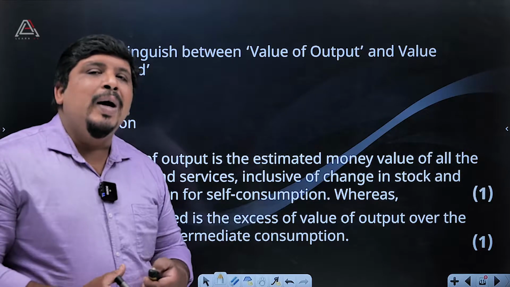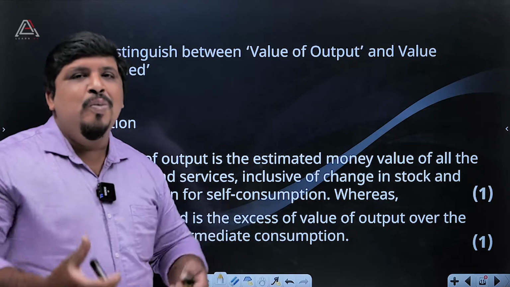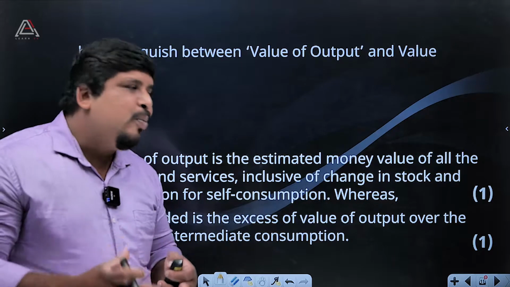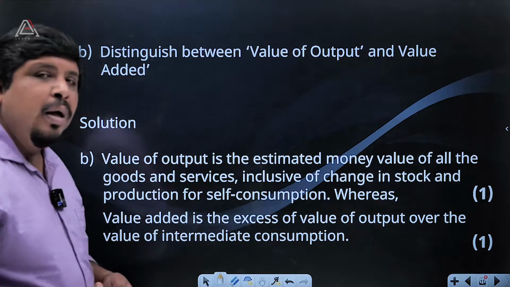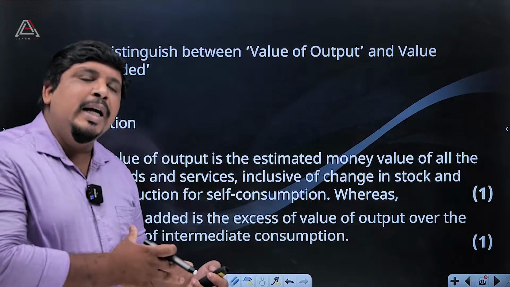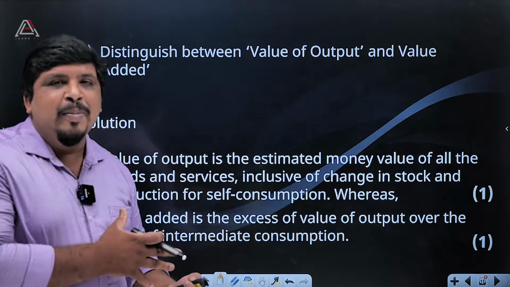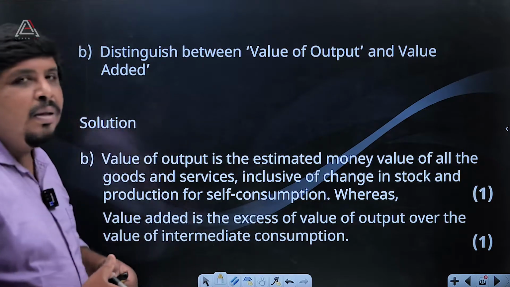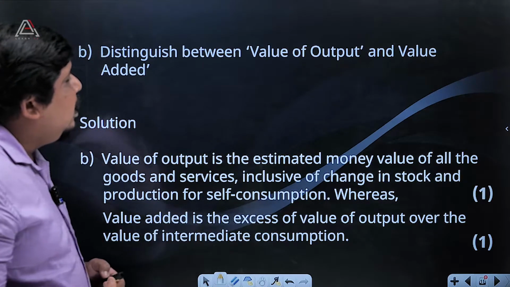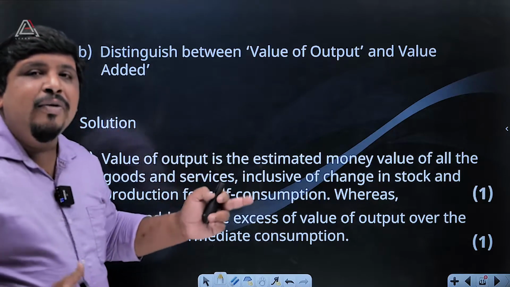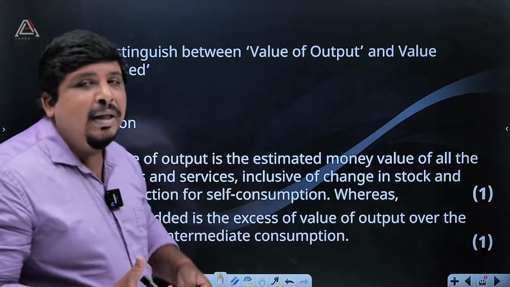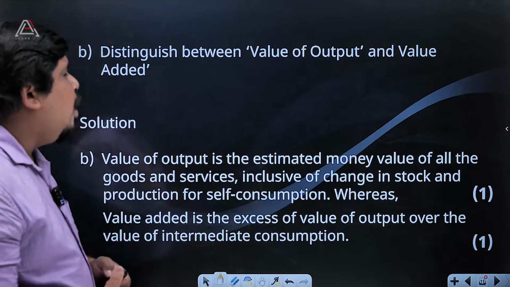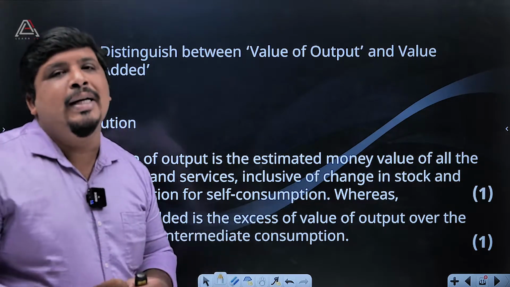Suppose you write the entire answer in one full page, you will not get marks. You have to write point by point. That's why I'm saying that. The first part you get actually 3 marks. Then the second part, there are 2 points. The first point I will get 1 mark, then the second point I will get another 1 mark. So for value of output, you have to just write that answer.